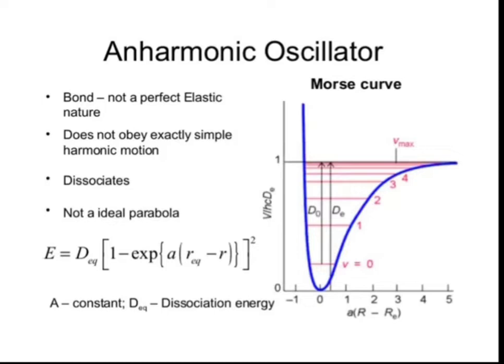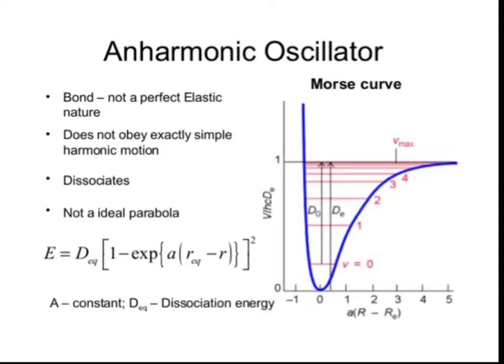See in this diagram, here is a Morse curve, or you can say a Morse potential curve. Here the bond is not perfectly elastic in nature, so it does not obey the rules of simple harmonic motion or Hooke's law. Dissociation will occur and it is not a perfect parabola. These are the conditions of an anharmonic oscillator. The simple harmonic oscillator is a perfect parabola, but in the case of the anharmonic oscillator, the parabola is not perfect.